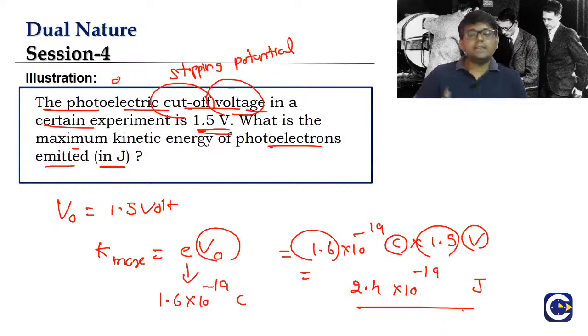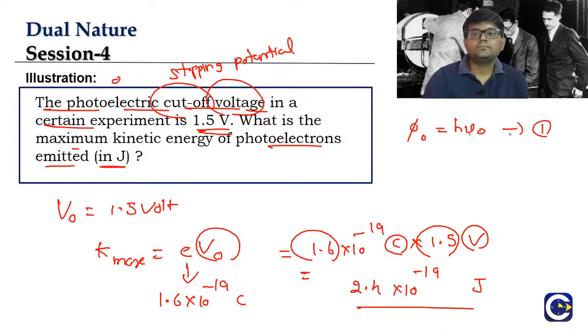Clear, guys? The problems in dual nature will come only from Einstein's equation. So what are the main formulas we have here? We have the relation between the work function and threshold frequency. Equation 1: work function is equal to h nu naught. Then we have the equation between the maximum kinetic energy of the electron and the stopping potential: K max is equal to e into V naught, where V naught is the stopping potential, also called the cutoff voltage. Then we have Einstein's equation: h nu is equal to work function plus K max.